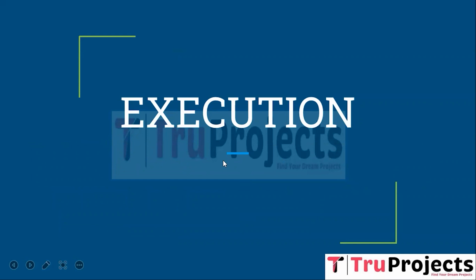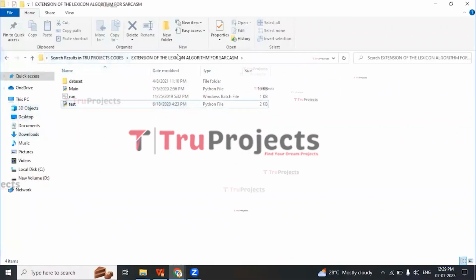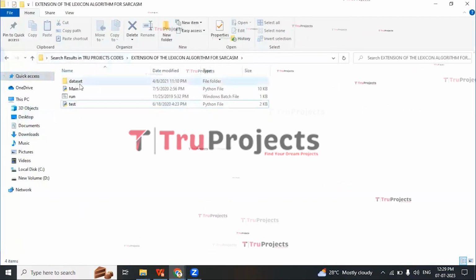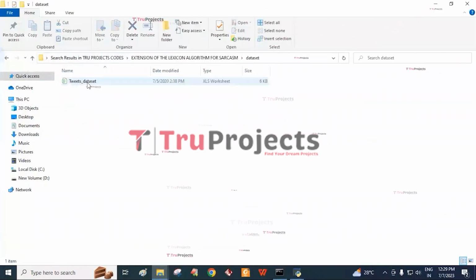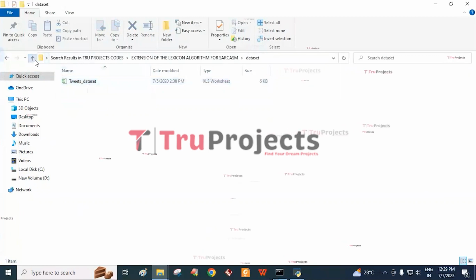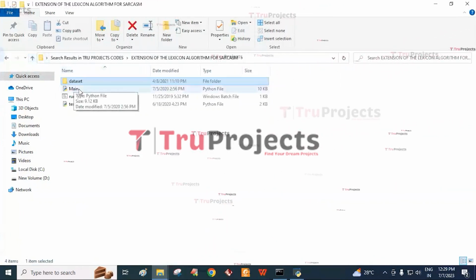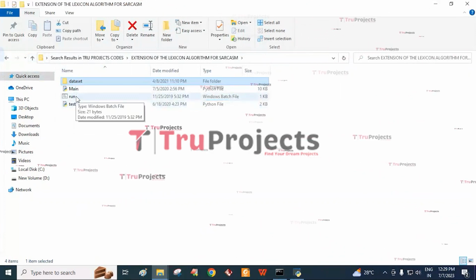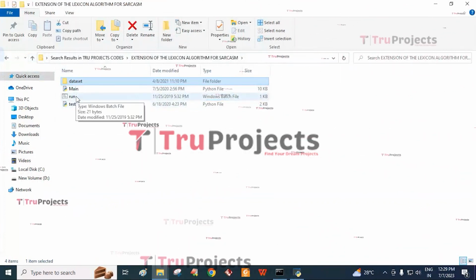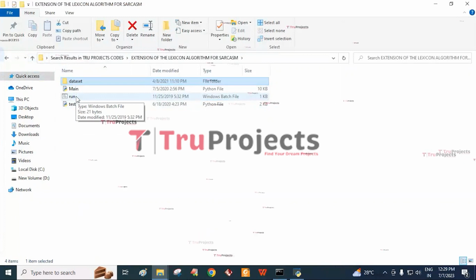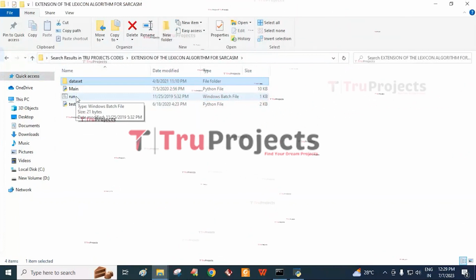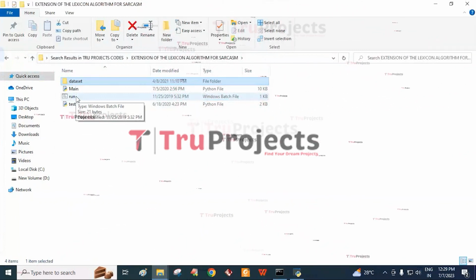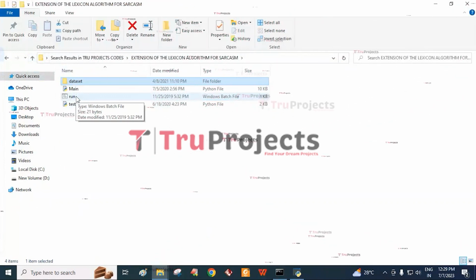To execute the project, first we need to open the code folder. This is the code folder consisting of different files. The first one is the dataset folder consisting of the tweets dataset. And this is the main Python file, and it is also a Python file. And this is a run.bat file. Instead of executing the program in the command line interface, we created a Windows bat file to execute the project. Now to run the project, double click on the run.bat file.